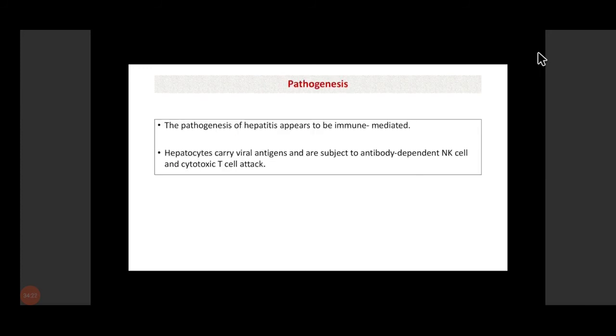The pathogenesis of hepatitis is immune mediated because this virus resides inside the hepatocyte. So it is mainly dependent upon cytotoxic T cell attack or antibody dependent NK cells. Due to the immune response, there is an injury to hepatocytes, which leads to inflammation.